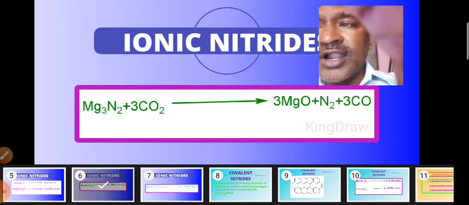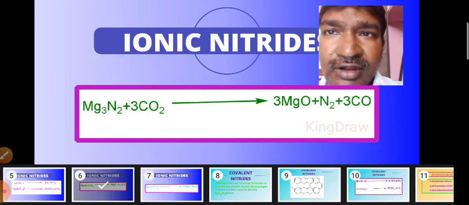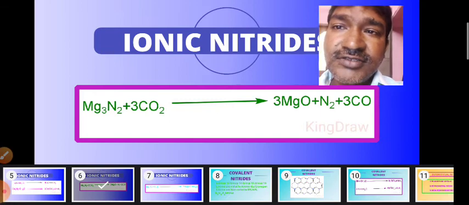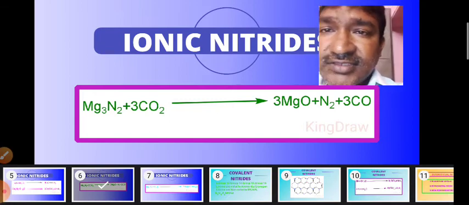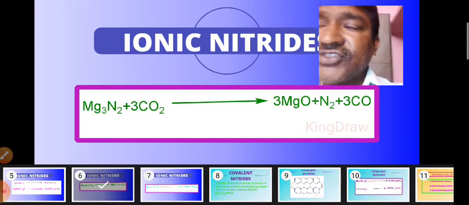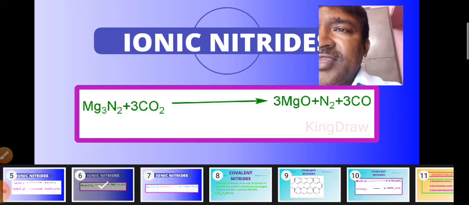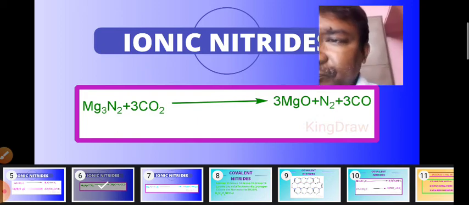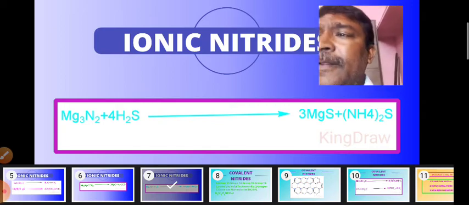So we should not allow the carbon dioxide gas to come in contact with the magnesium nitride, because here the more poisonous gas carbon monoxide will be formed. So contact of the CO2 with the magnesium nitride should be avoided. Okay? Then we go for one more reaction related to the ionic nitrides.